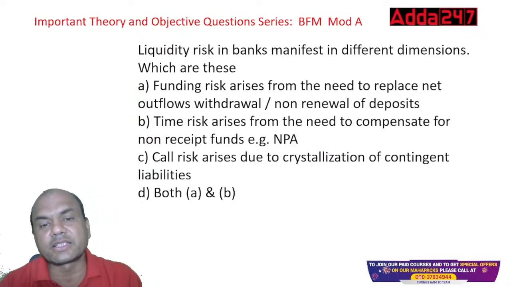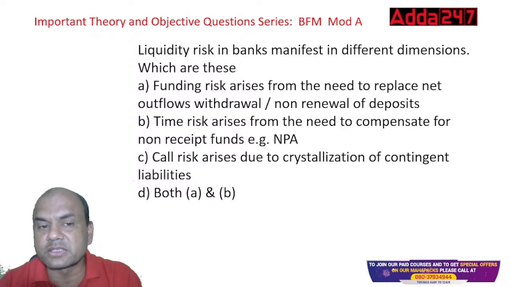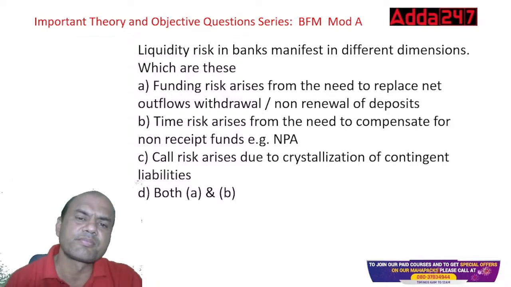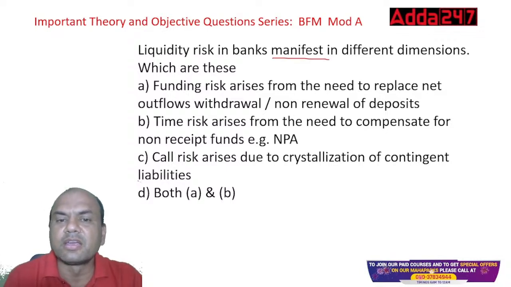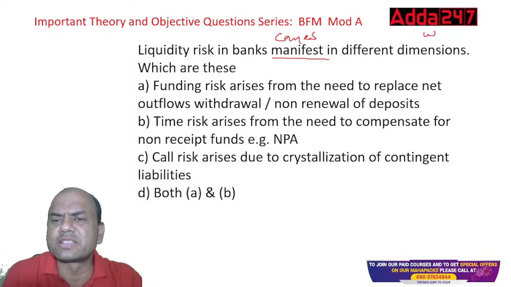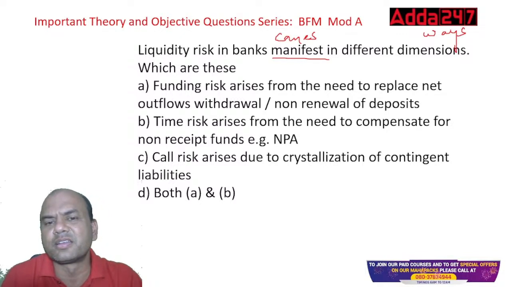Liquidity risk in banks manifests in different dimensions. Which are these? What do you mean by this? Manifest means comes. It comes in various ways. Dimensions means ways. Let's keep words simple, isn't it? So liquidity risk in a bank comes in different ways.